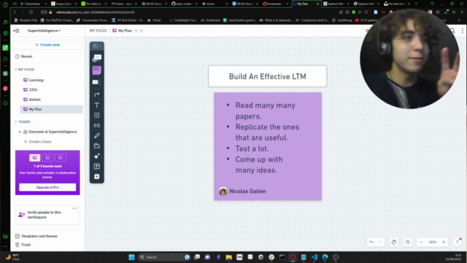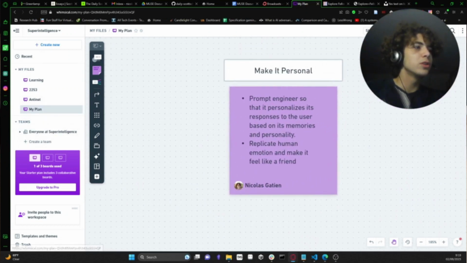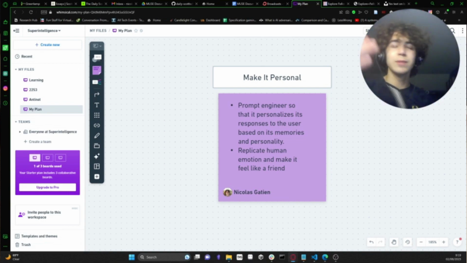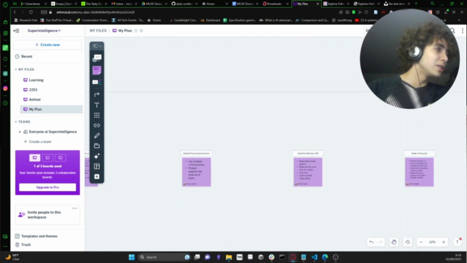And then step 4, the final step in my current plan, is to then make it feel more personal and more human-like. I want this AI to actually be fun to interact with. And so it's going to need to feel human, it's going to need to have its own interests, it's going to need to have its own emotions, or at least feel like it has all of these things. Now, this was my original plan.